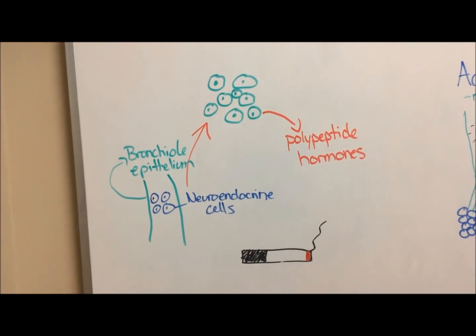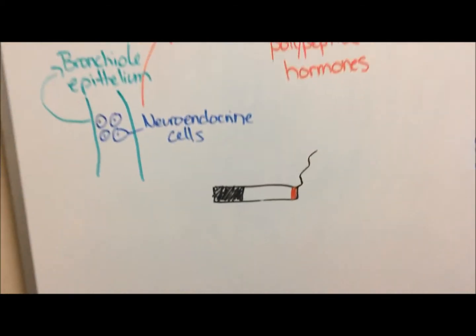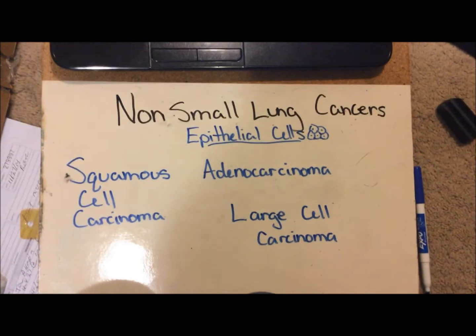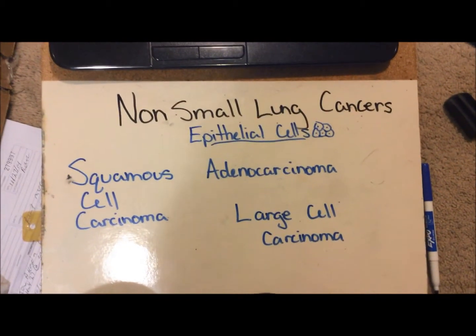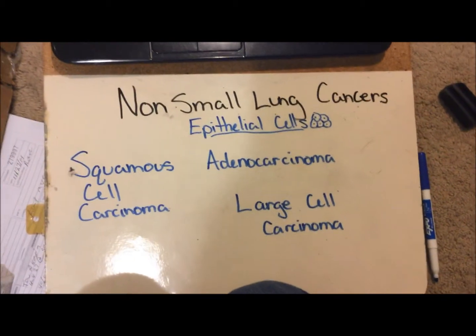This cell type has the strongest link with cigarette smoking and is rarely observed in someone who has not smoked. Non-small cell lung cancers affect epithelial cells and include squamous cell carcinoma, adenocarcinoma, and large cell carcinoma.